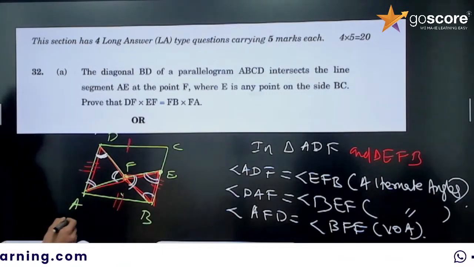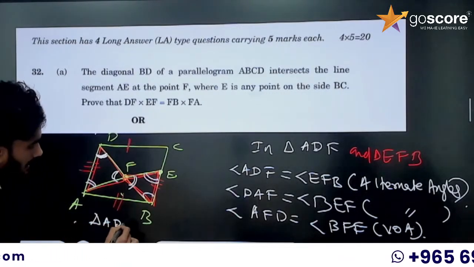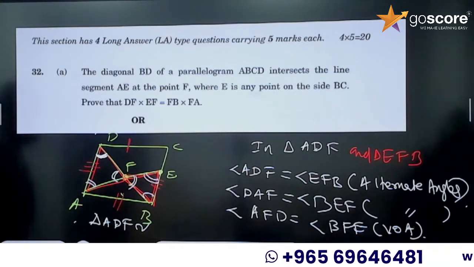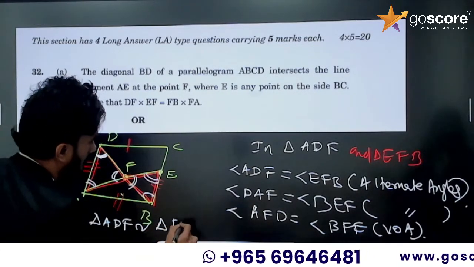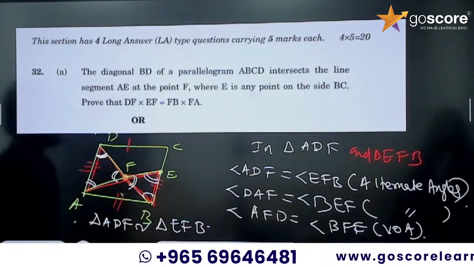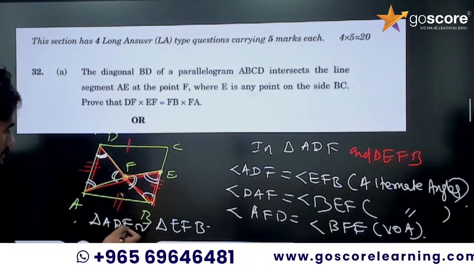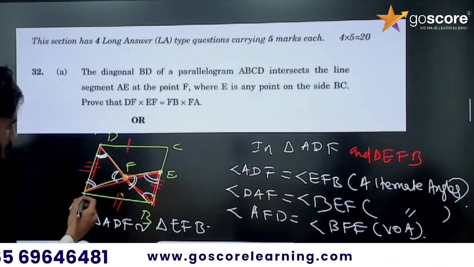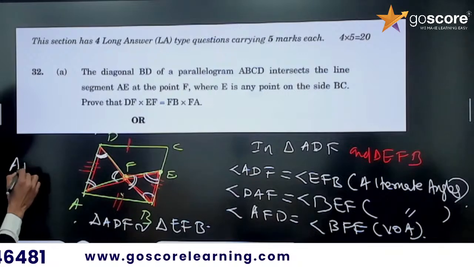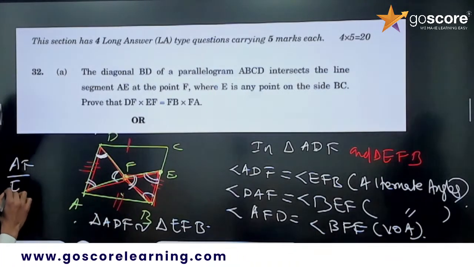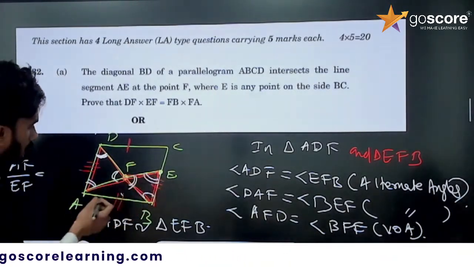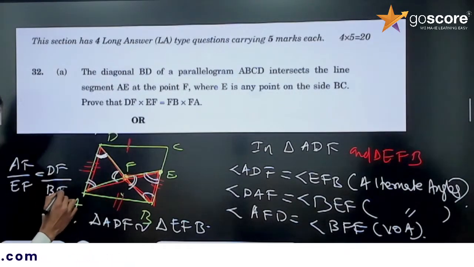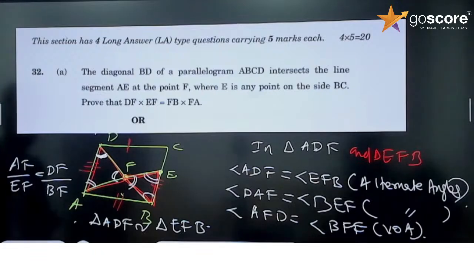So we can write triangle ADF is similar to triangle EFB. This one is similar triangles. So we can write AF by EF equal to this, DF divided by BF. Just cross multiply, you will get the answer.